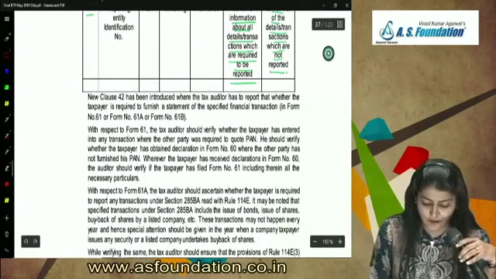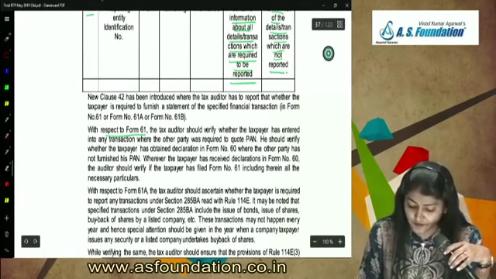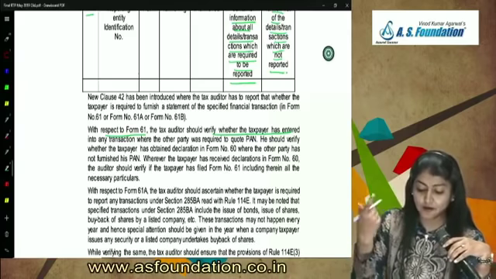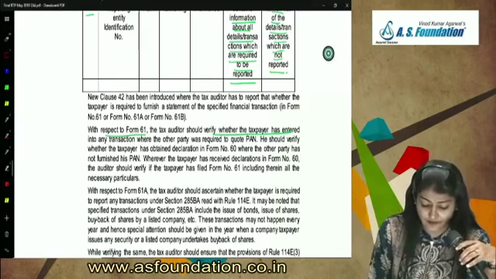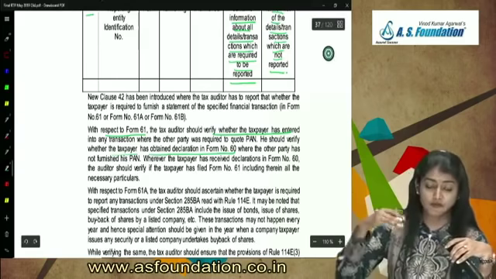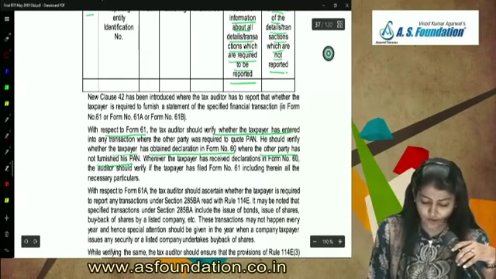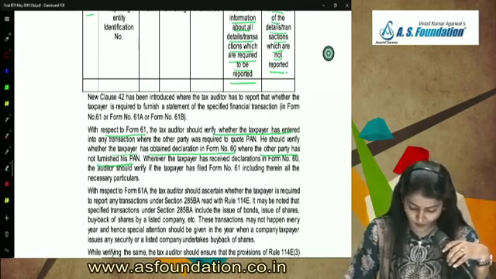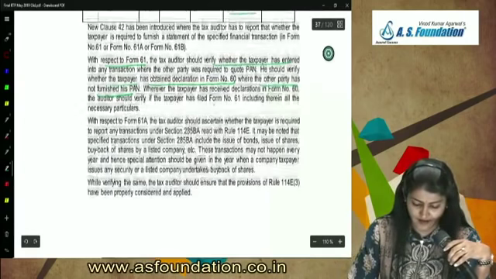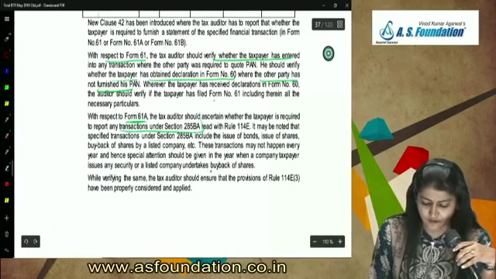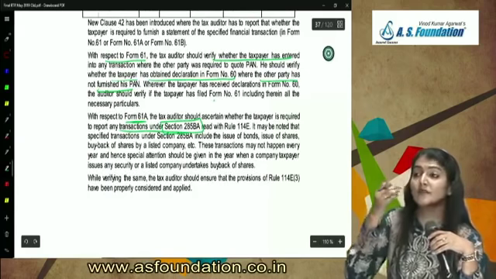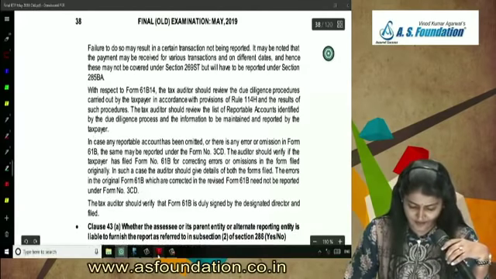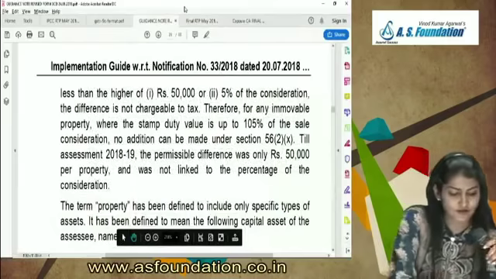What did I say with respect to Form 61? The tax auditor should verify whether the taxpayer has entered into any transaction where the other party was required to quote the PAN. He should verify whether the taxpayer has obtained the declaration in Form 60 where the other party has not furnished the PAN. So the receiver of Form 60 is required to file Form 61. Then 61A is regarding the specified financial transactions referred to under Section 285BA of the Income Tax Act.